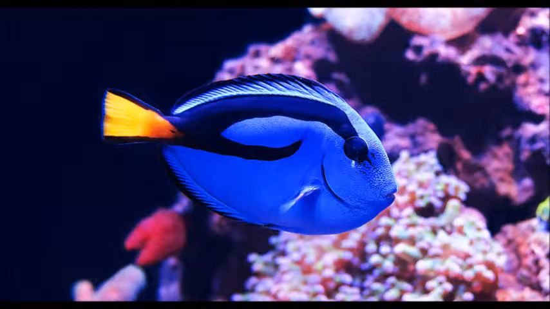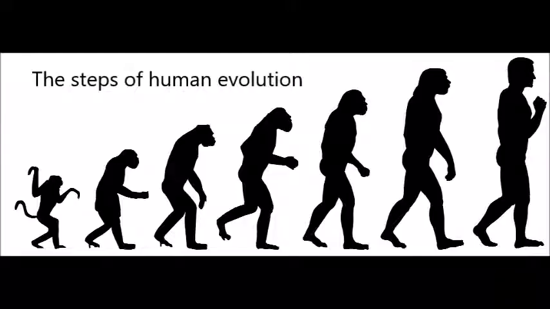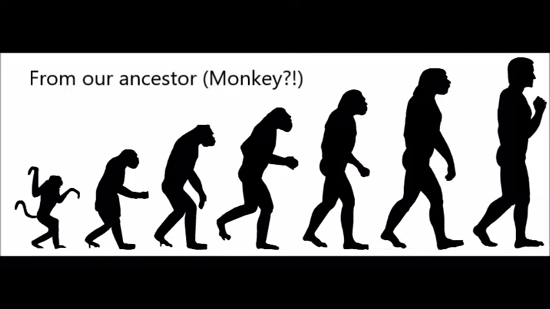Scientists such as Charles Darwin and Jean-Baptiste Lamarck came up with the concept of evolution, which is the foundation of modern biology. In this video, we are going to talk about the differences between Darwin's theory and Lamarck's theory. But first, in order to have a deep comprehension of these two theories, we need to know what evolution is. Evolution is the transformation of organisms over time, where new species evolve from previously existing species.